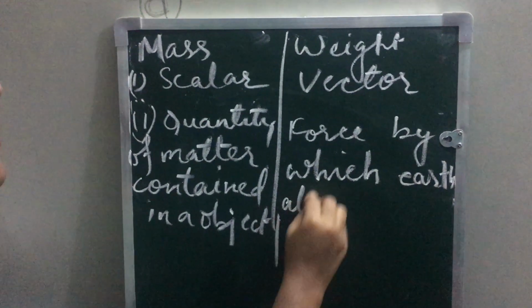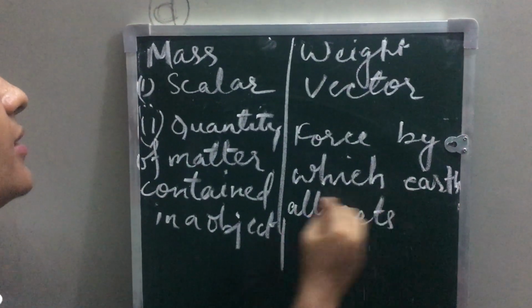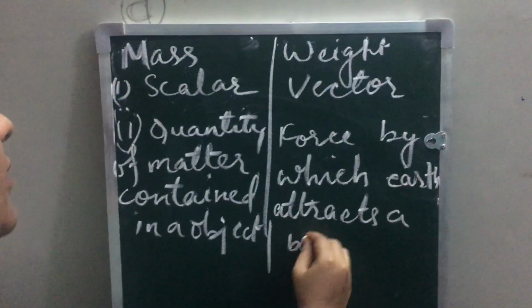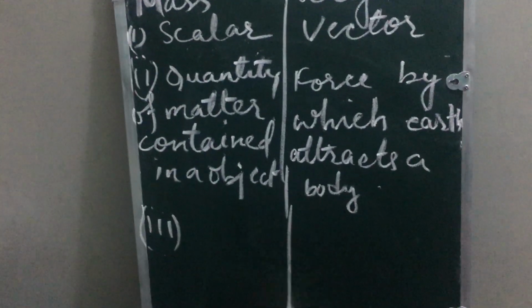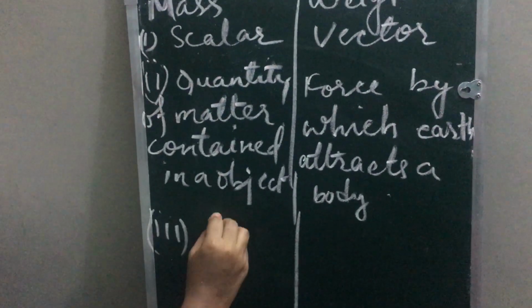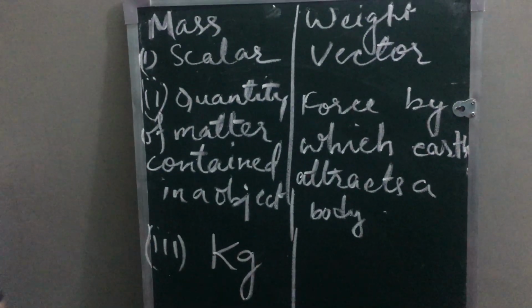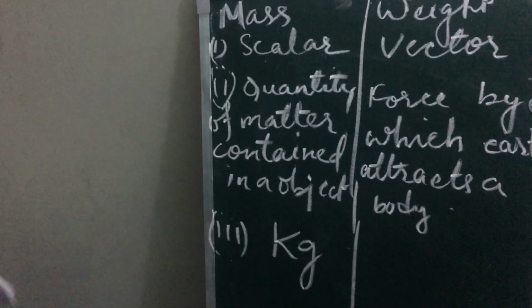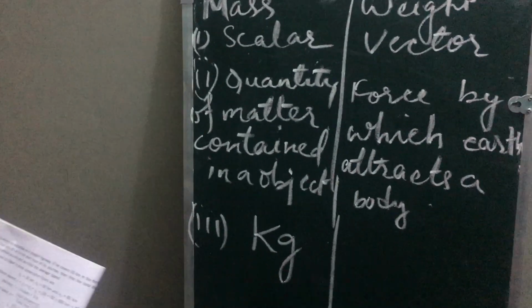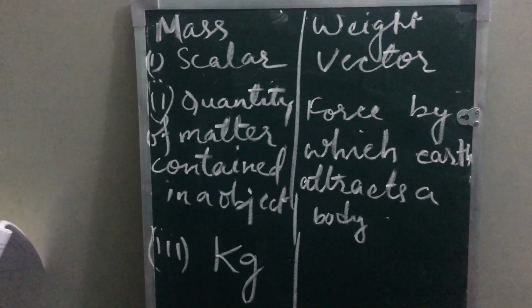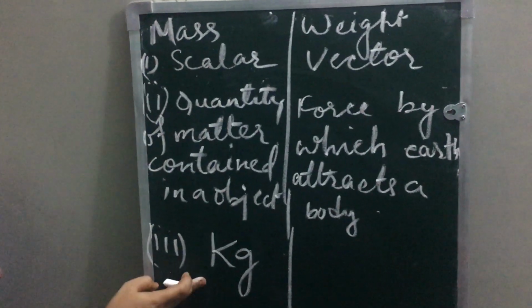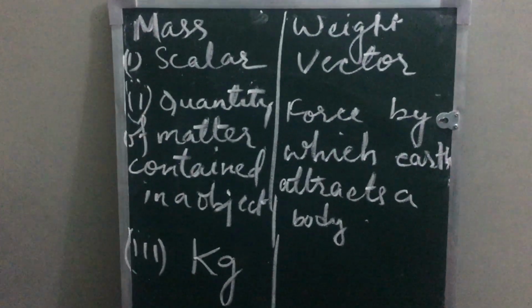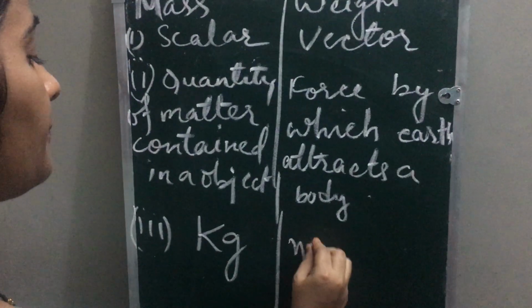Earth attracts a body. Next, third difference. There are many differences given in your book. Third difference is the SI unit of mass is kilogram. Whatever you are buying from your grocery shop, like potatoes, onions, tomatoes, you all are actually taking the mass. Okay, so the SI unit of mass is kilogram, whereas the SI unit of weight is Newton.